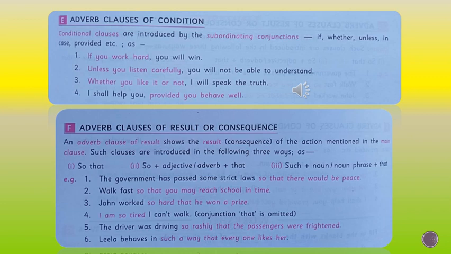Okay, the result or the consequences of passing the laws by the government will be that there would be peace. Intending to have peace among the people, they passed some laws. In that sense it is used, so that there would be peace. That is the adverb clause of result or consequences. The conjunction "so that" is used here.